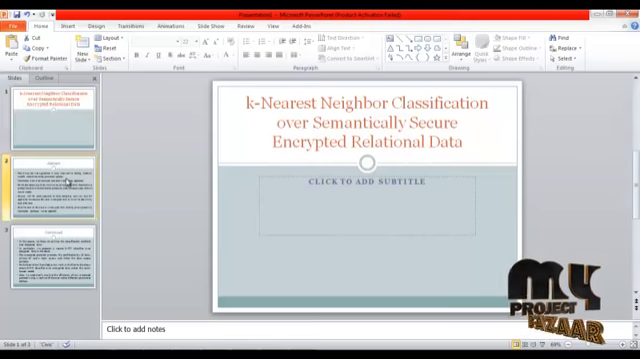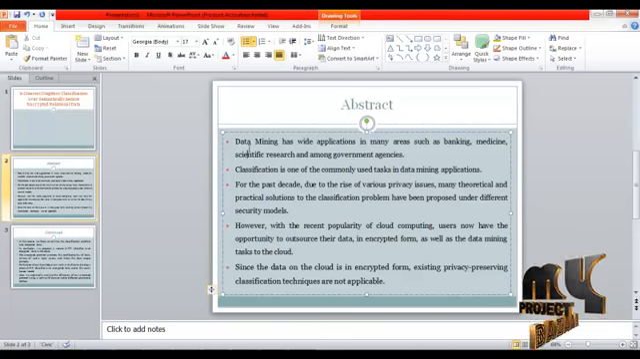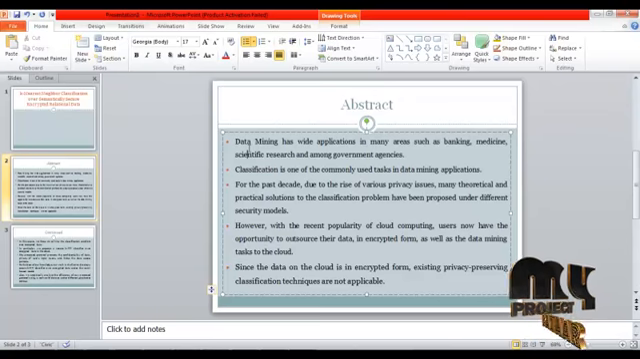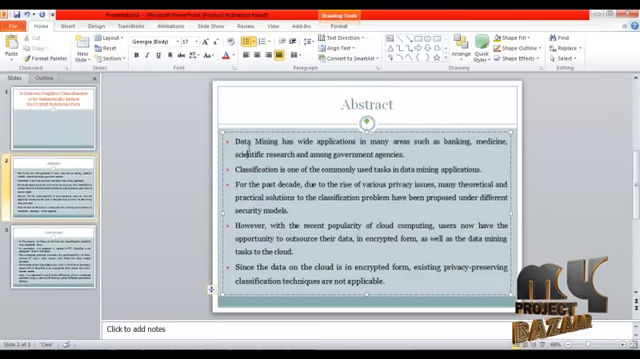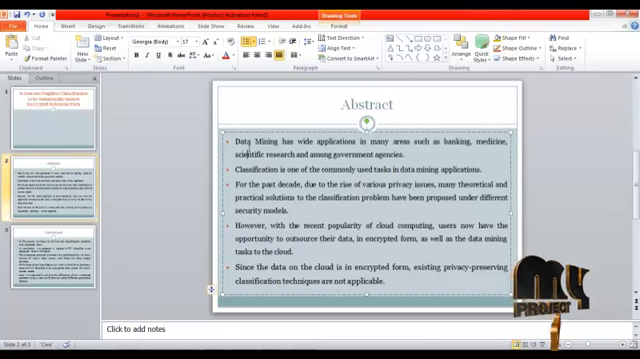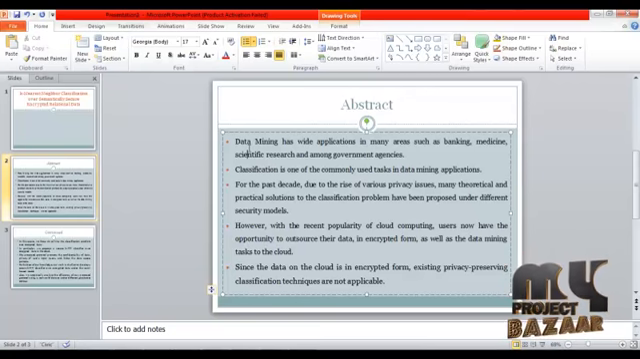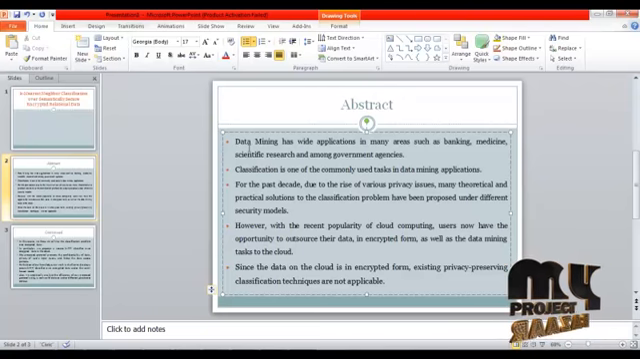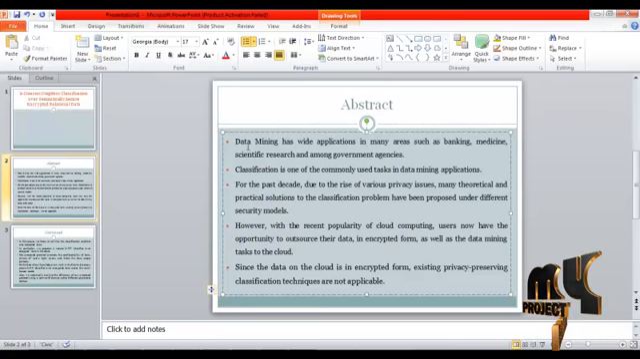This video will lead us to the demo of k-nearest neighbor classification over semantically secure encrypted relational data. Data mining has wide applications in many areas such as banking, medicine, scientific research, and among government agencies. Classification is one of the commonly used tasks in data mining applications. For the past decade, due to the rise of various privacy issues, many theoretical and practical solutions to the classification problem have been proposed under different security models.